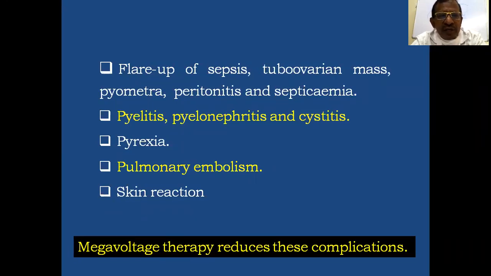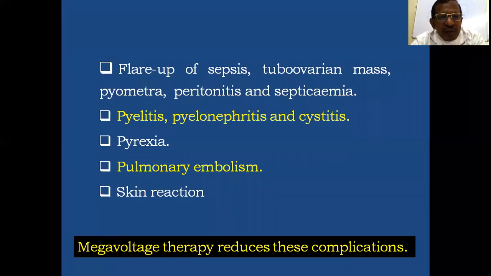Otherwise, there is chance of flaring up of the sepsis, and a tubo-ovarian mass is also contraindicated in case of radiation therapy, and there is also chance of production of pyometra, pus in the uterine cavity, due to cervical stenosis and infection, and there may be peritonitis and septicemia. Then that should be accordingly treated with higher antibiotics after culture sensitivity.